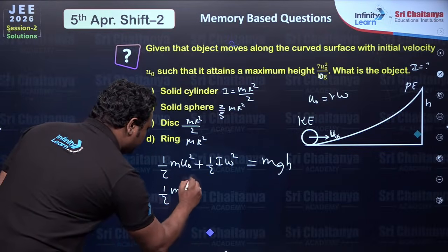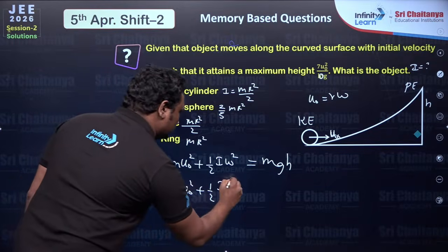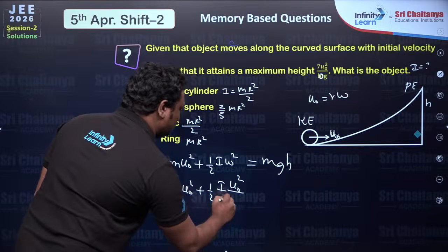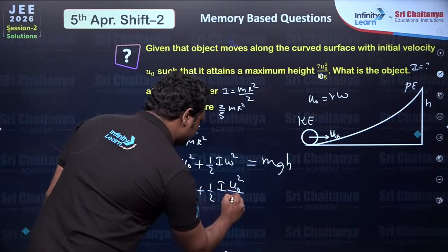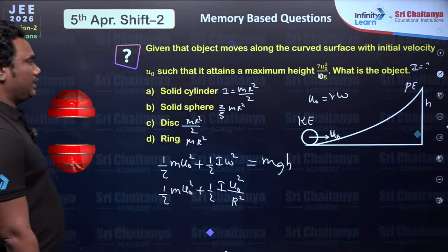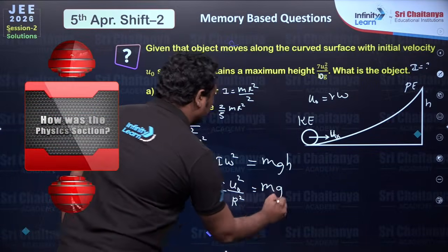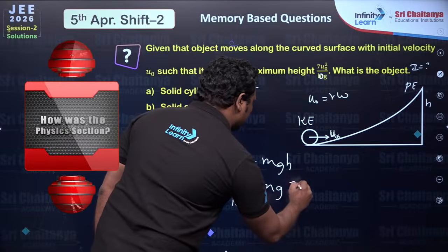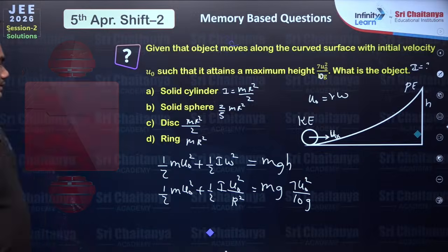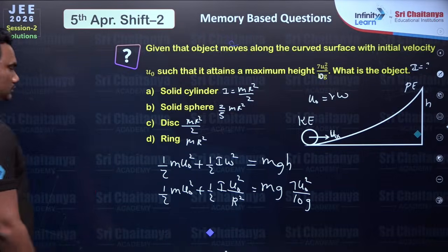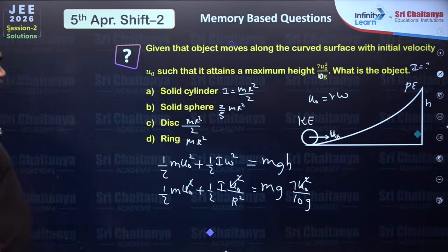Half m u0 square plus half I, this is u0 square by r square, omega will be u0 by R. Just put capital R, u0 square by r square is equal to m g. H value is 7 u0 square by 10 g. u0 square, u0 square, u0 square is cut.